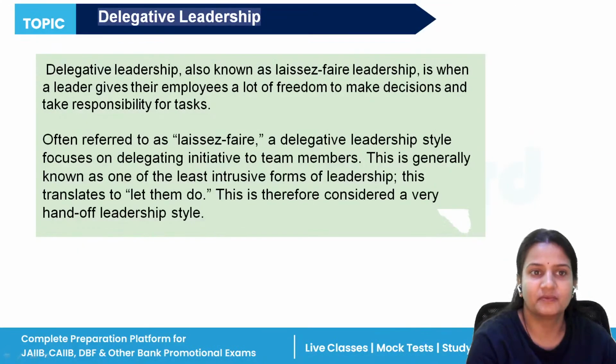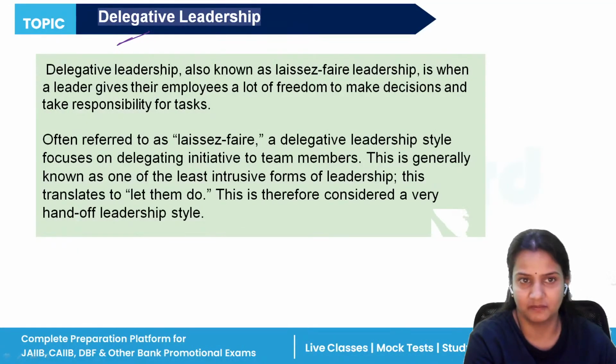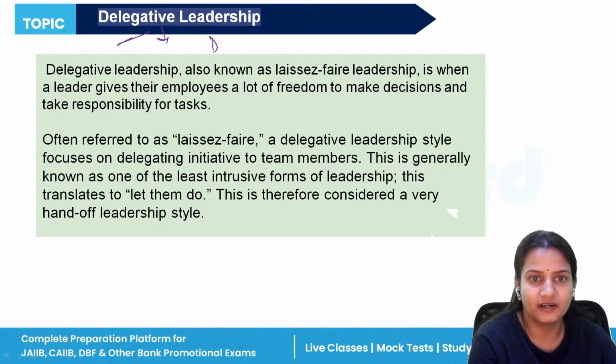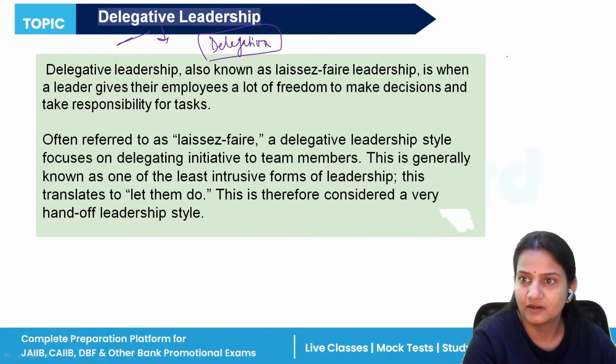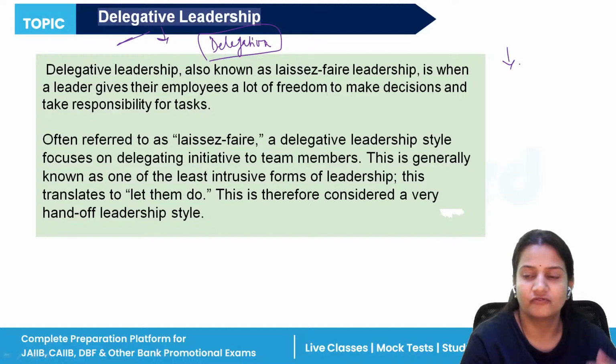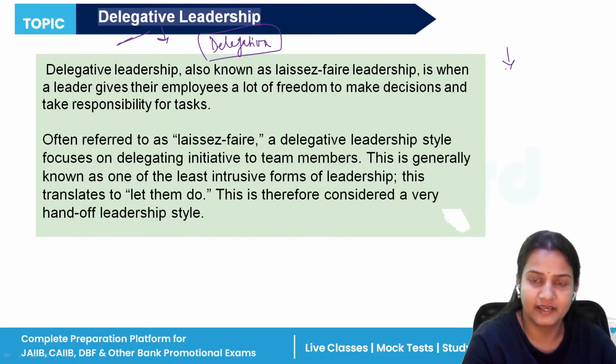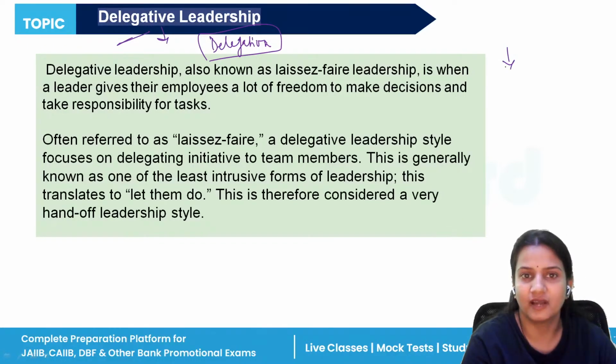The third type of leadership is what? The delegative leadership style. Delegative comes from the word delegation. Now, what is delegation? Delegation means when you distribute some part of your decision to another person. When you delegate your work to another person, it is known as delegation.